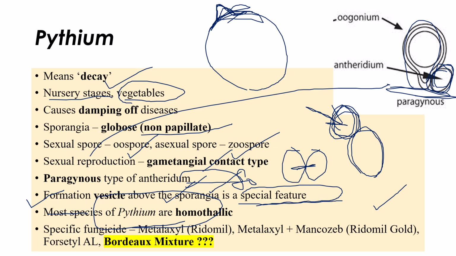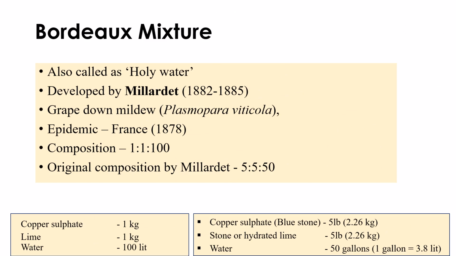And this Bordeaux mixture we will discuss. Just take a look at how they will ask in exams. Which of the following pathogens produces paragynous type of antheridium? Or most of the Pythium species are homothallic, heterothallic, both homo and heterothallic, none of the above. Like this, they will ask questions. That's why I have given exactly exam-pointed, exam-centric points here.